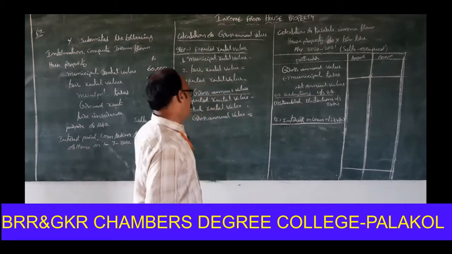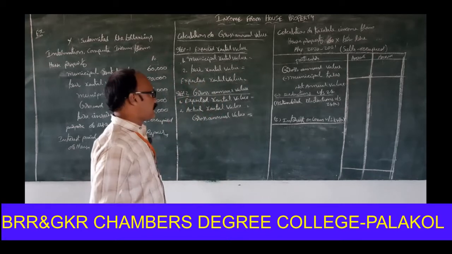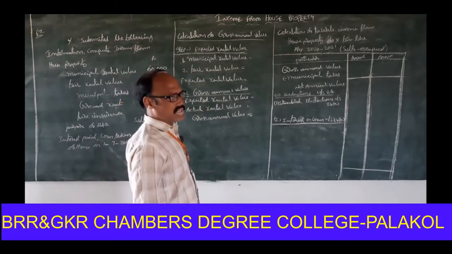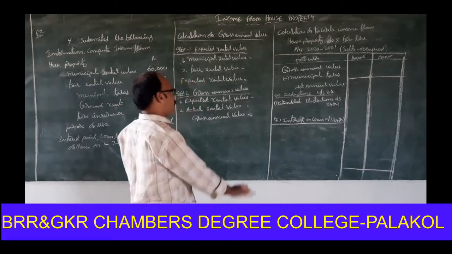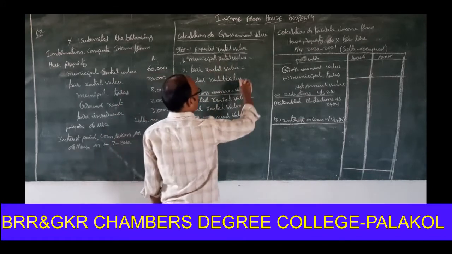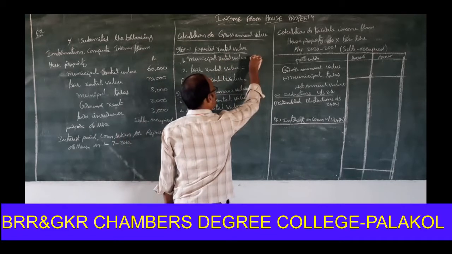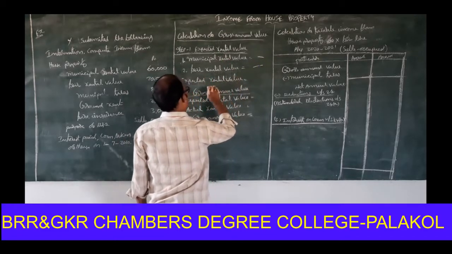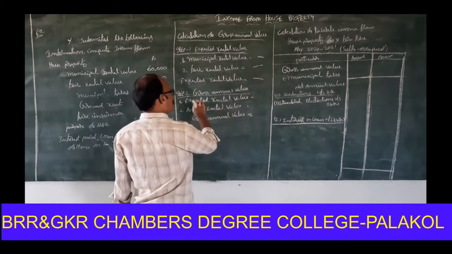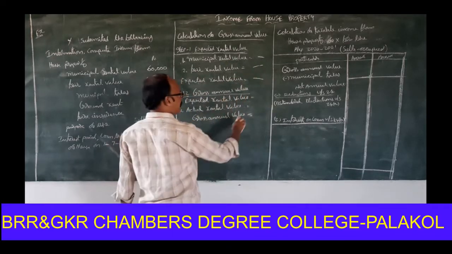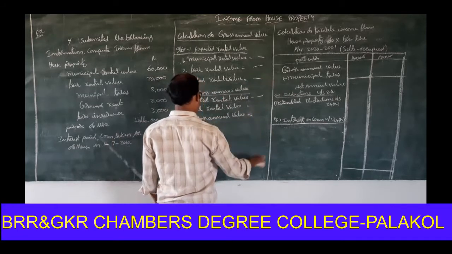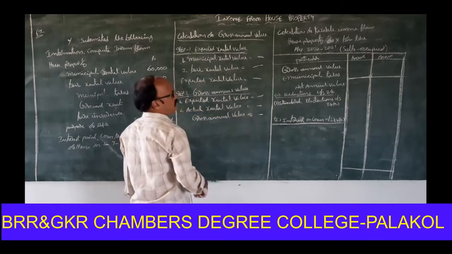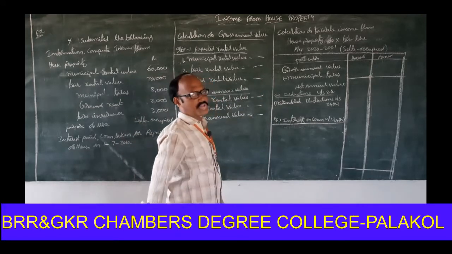So that's why we need not calculate any gross annual value for this. But for easy understanding of the students, I am writing a working note here. Municipal rental value nil, gross fair rental value nil, expected rental value nil, gross annual value nil, actual rental value nil, gross annual value nil, because the house is self-occupied.